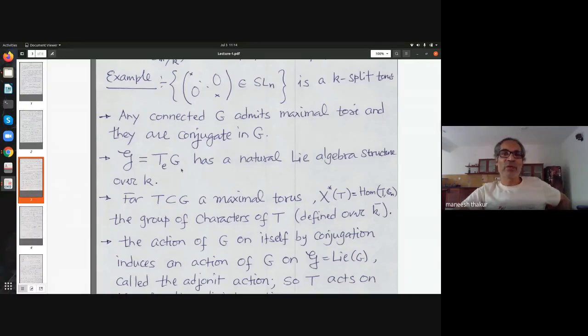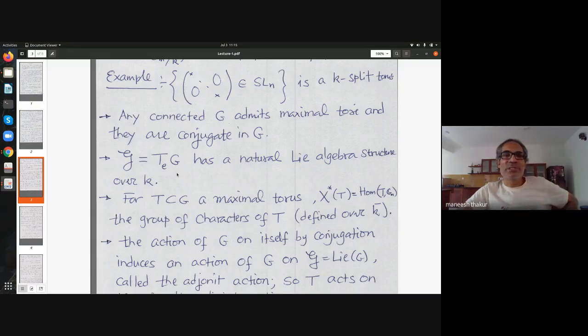So, and then for the bracket of vector fields, there is a Lie bracket there. So that gives you a Lie algebra structure on the tangent space at identity via this bijection I mentioned. You can also think of vector fields as derivations on the algebra of smooth functions. And that again is a Lie algebra, and the Lie bracket is: if delta 1, delta 2 are two derivations, then you take delta 1 delta 2 minus delta 2 delta 1. That is the Lie bracket there.